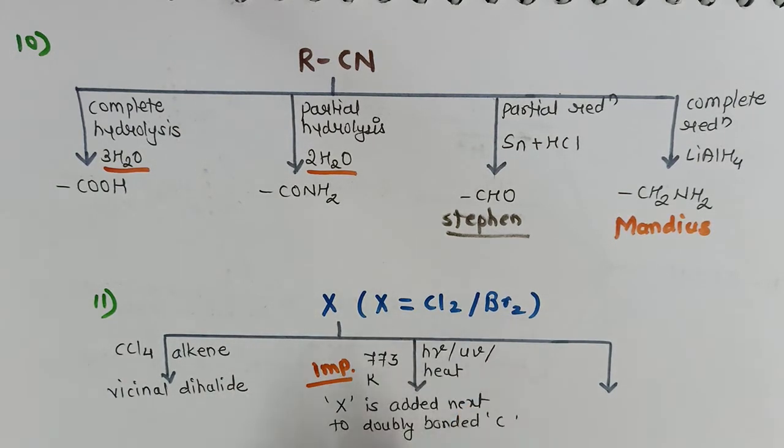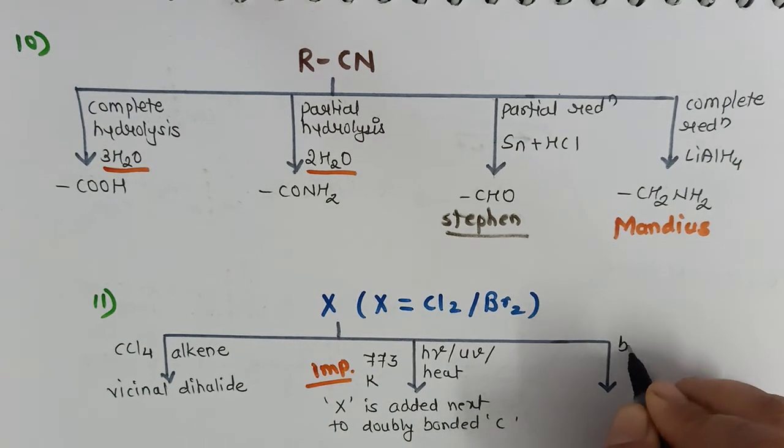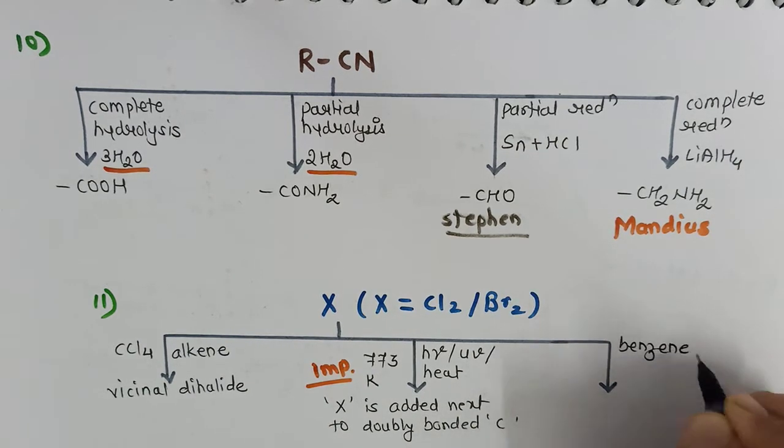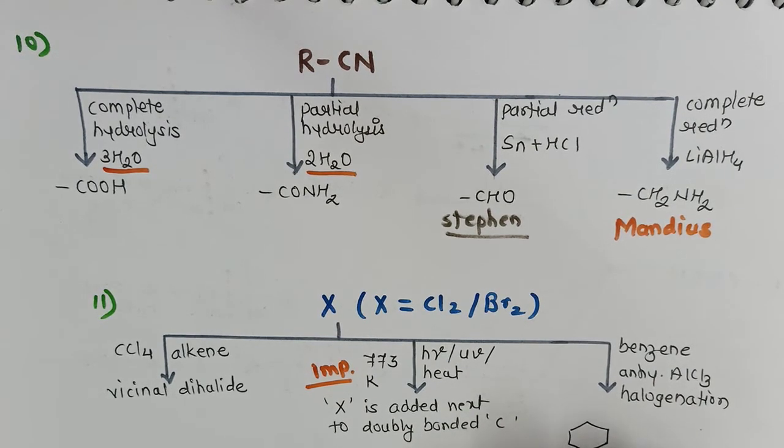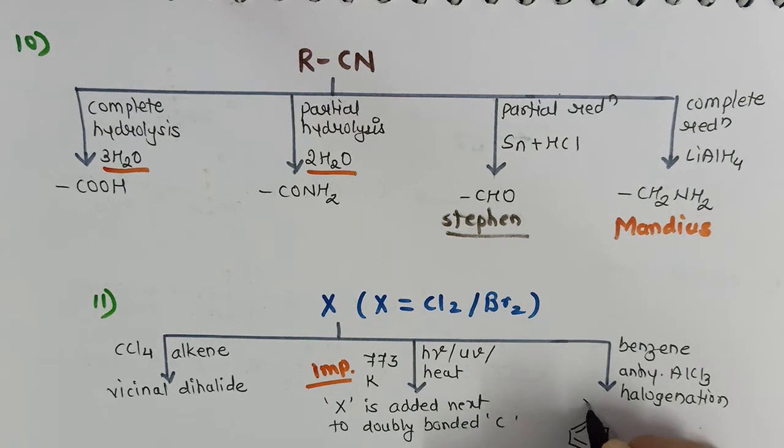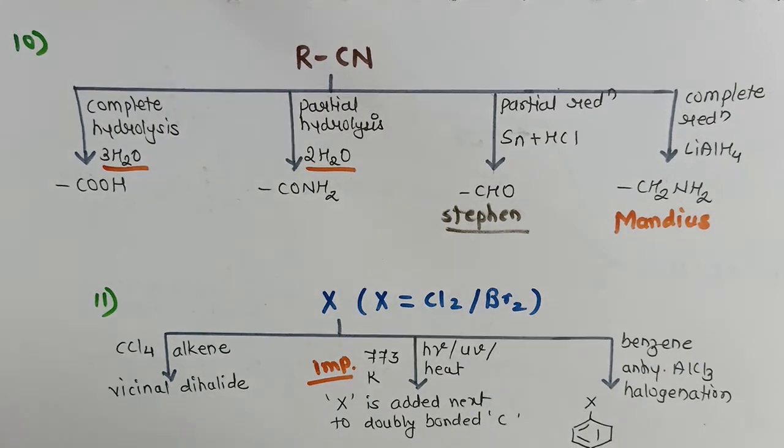Suppose the halogen is treated with, let's say, benzene in the presence of anhydrous aluminum chloride. Then the reaction is called halogenation, and it results in the formation of haloarene, either chlorobenzene or bromobenzene. So there are a total of 3 different conditions of reactions of halogen with hydrocarbons.